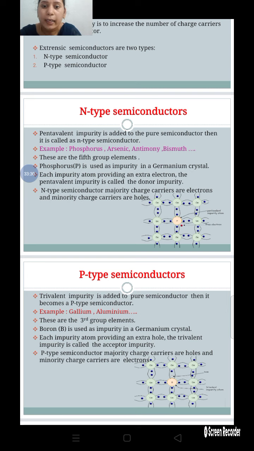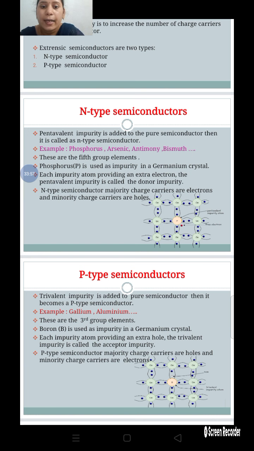Each impurity atom provides one extra electron, so the pentavalent impurity is called a donor impurity. Like that, pentavalent impurities are called donor impurities.